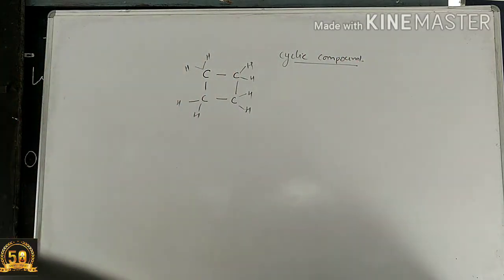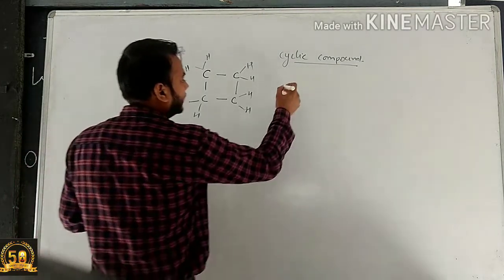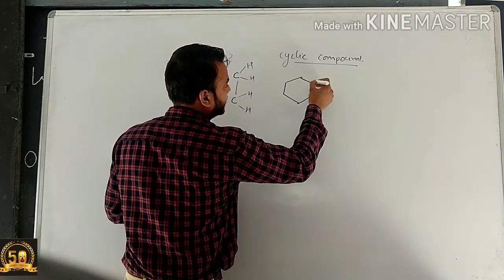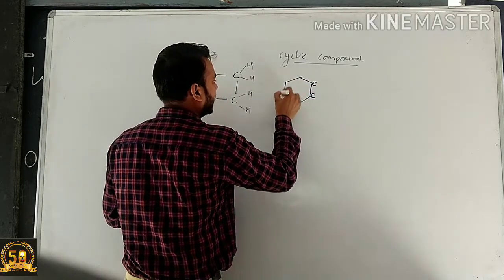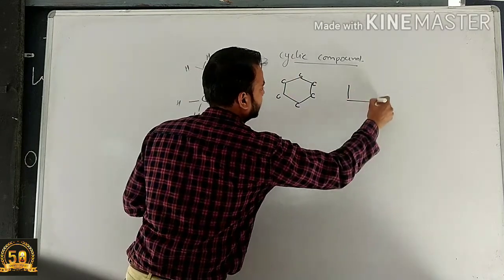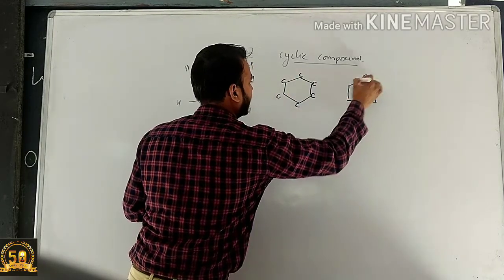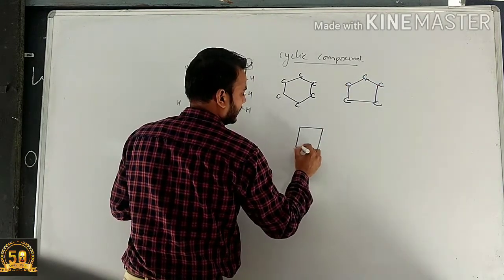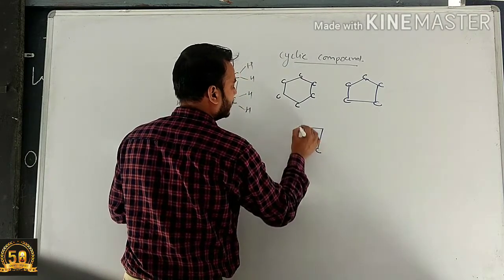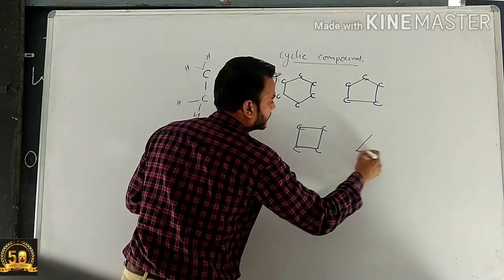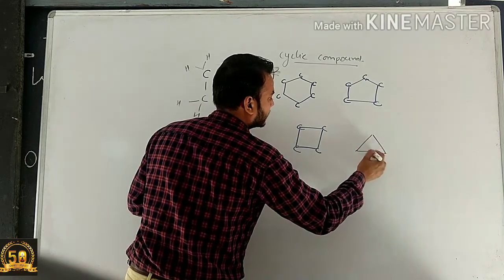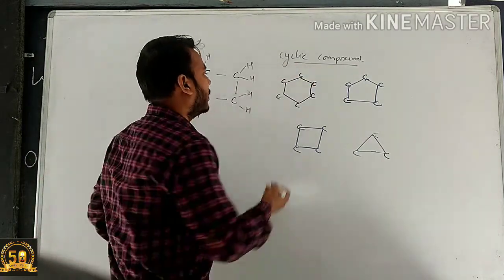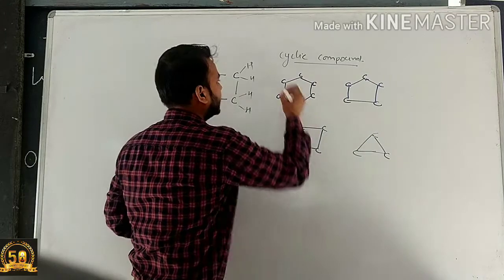In cyclic compounds, carbon forms a structure like this. This is a 6 carbon ring. Here is a 5 carbon structure. Here is a 4 carbon ring, and here is a 3 carbon ring. Alright, so whenever carbon compounds form a cyclic ring, they are called cyclic compounds.